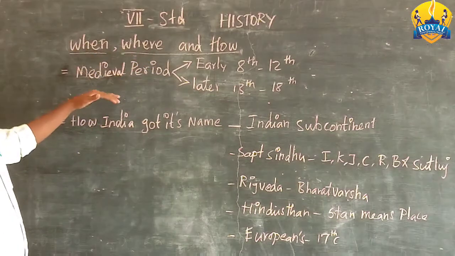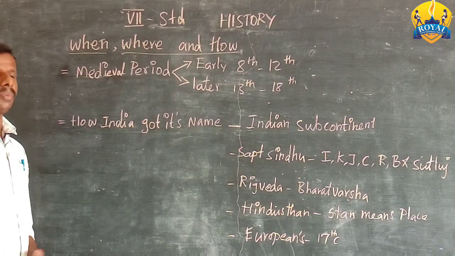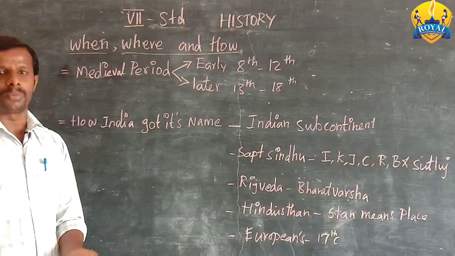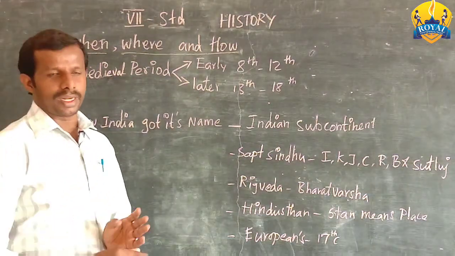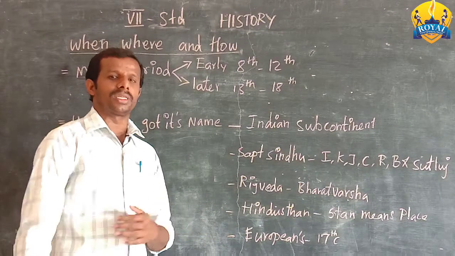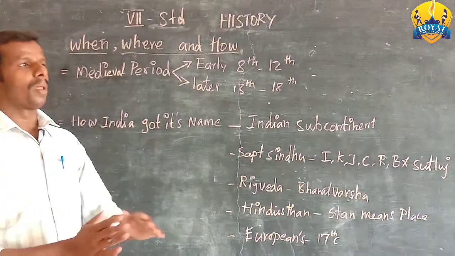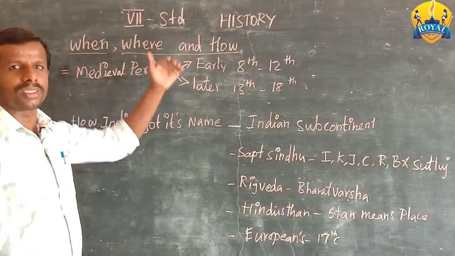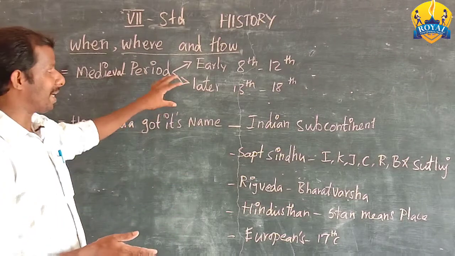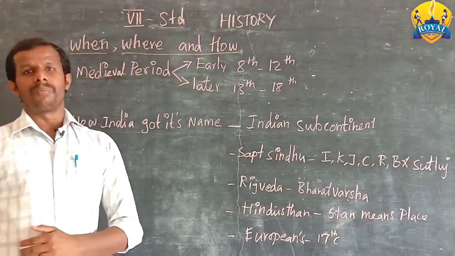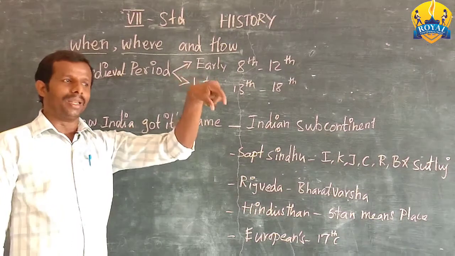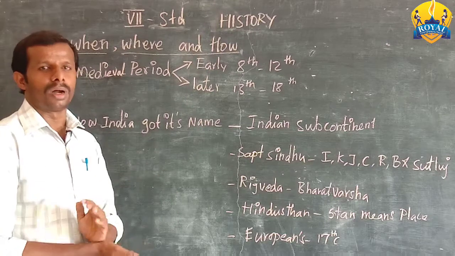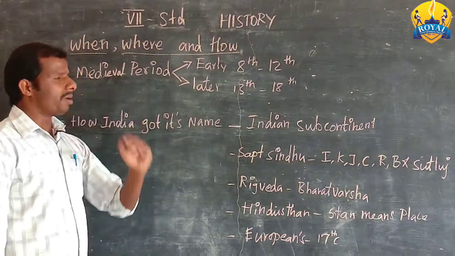Now I enter the topic of the medieval period. What is the medieval period? The period between ancient and modern. The present period is called the contemporary. What do you mean by contemporary? Contemporary means the same period, so it is not considered. But modern and ancient, there are 3 divisions. The 3 divisions are connected by the medieval period. Medieval means middle, center, in between. In between means from ancient to modern. That is connected by the medieval period.